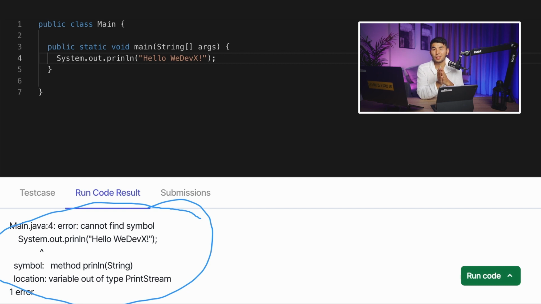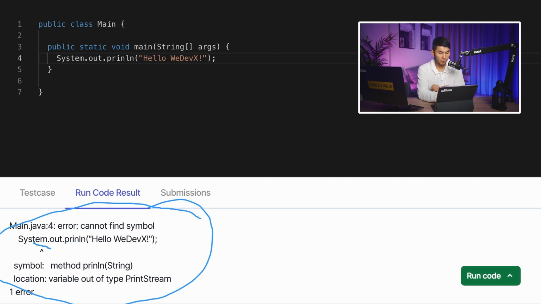So there are so many situations where you can make mistakes in your code. Even in just this small program, there will be so many of you guys who will make a mistake. So what mistake did we make here? Let's take a look. So it says it cannot find a symbol called system at System.out.println.